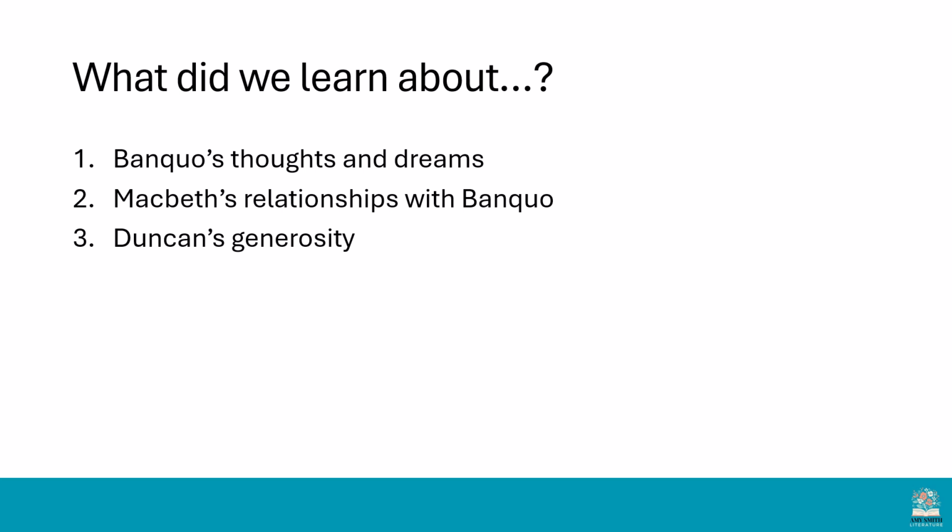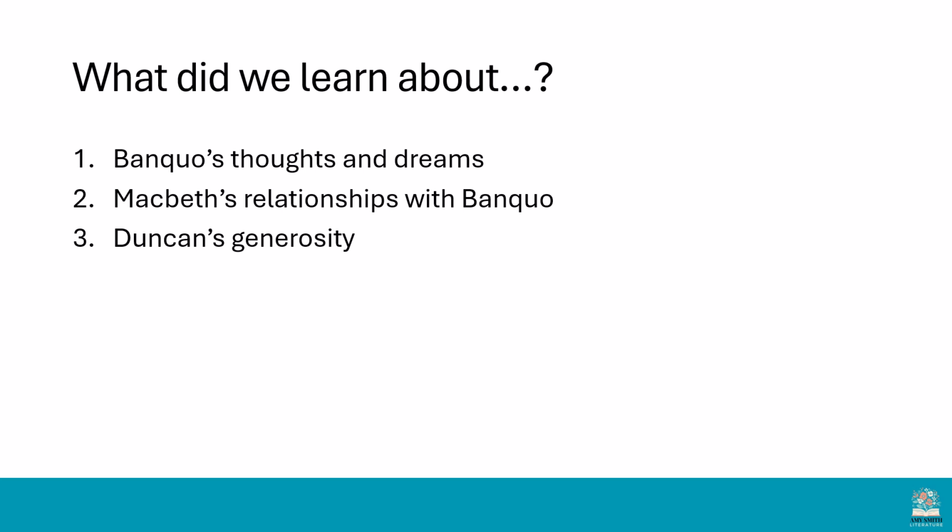Okay, so Banquo's thoughts and dreams, we heard that they were cursed, so he's thinking about the witches and these thoughts are tormenting him. And then he tells Macbeth that he's been thinking a lot about the witches. Macbeth's relationship with Banquo, well, they are good friends, but at the same time, it seems a little bit tense, a little bit on edge. Banquo's initially quite anxious as to who's coming to speak to him. He does relax when he realises that it's Macbeth. But during the conversation they have about the witches' prophecies, Banquo makes it really clear that his allegiance is to King Duncan. So there's a lot of tension in this relationship.